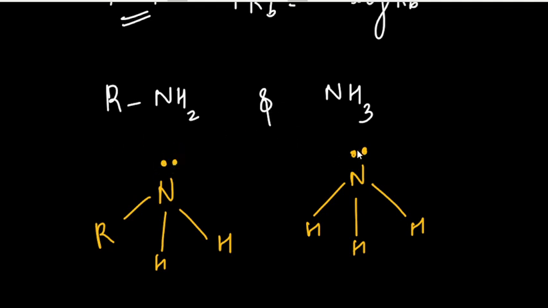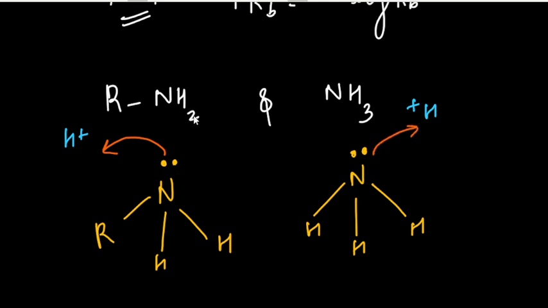An electron pair donor is simply a base. For example, an H positive ion is attacking both compounds. This H positive ion wants these two electrons because it is deficient in electrons, and this nitrogen is rich in electrons. So we have to tell in which case this electron pair will more easily be donated.